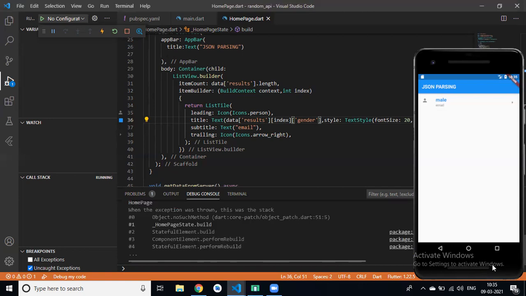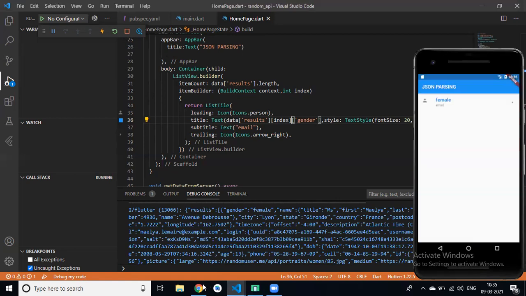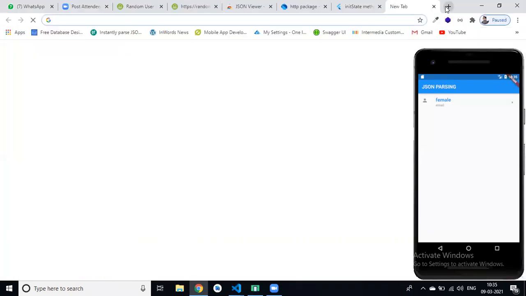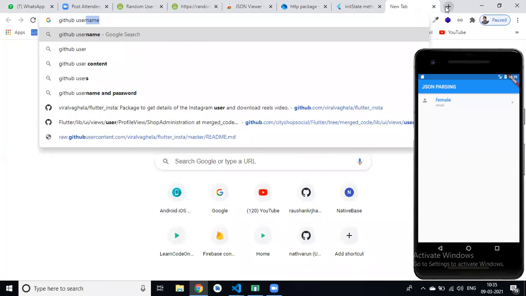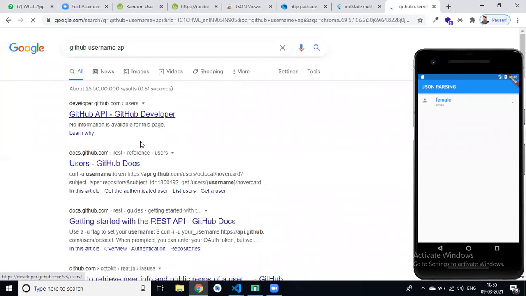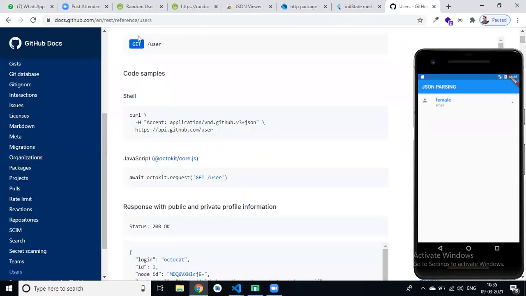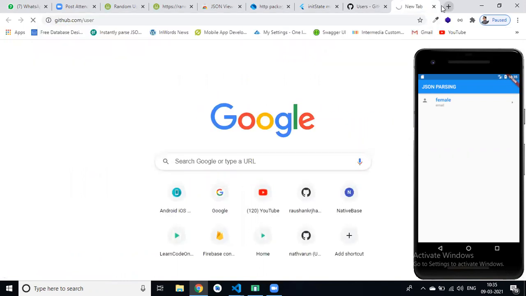GitHub user API. Simple user. github.com/user.